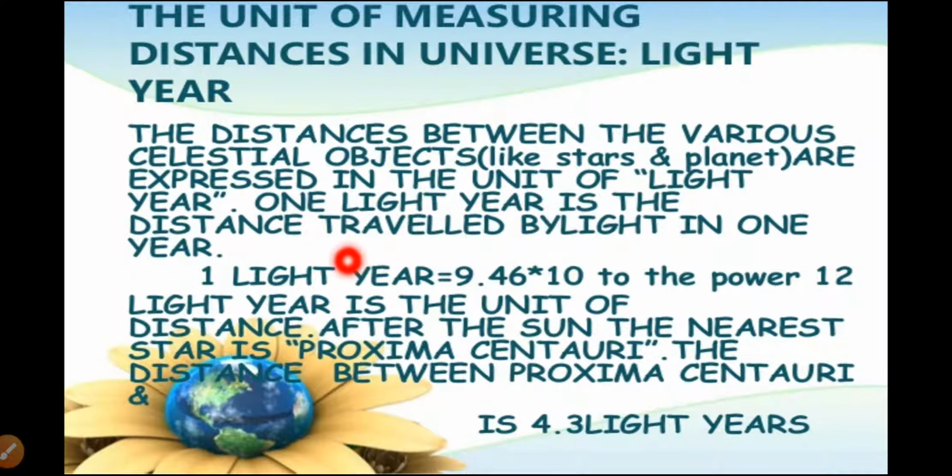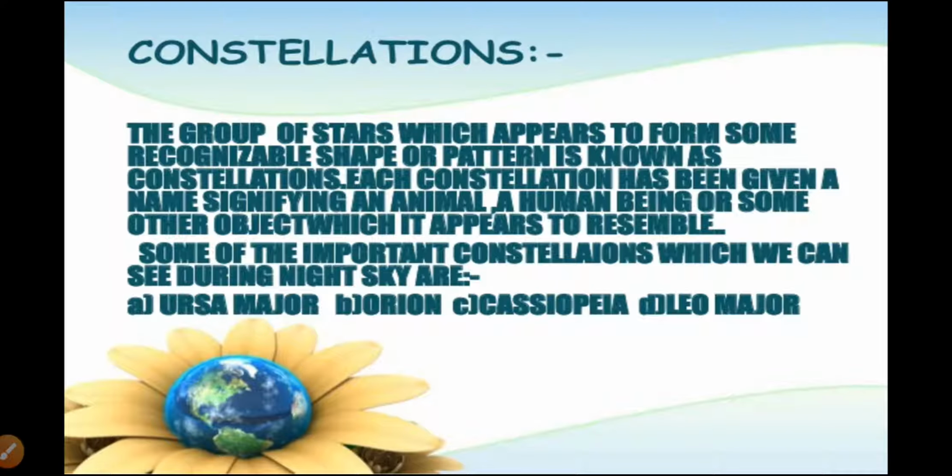One light year is the distance traveled by light in one year. So one light year means the distance traveled by the light in one year. One light year is equal to 9.46 into 10 to the power 12 kilometers. The light year is a unit of distance. After the Sun, the nearest star is Proxima Centauri, and the distance to Proxima Centauri is 4.3 light years.